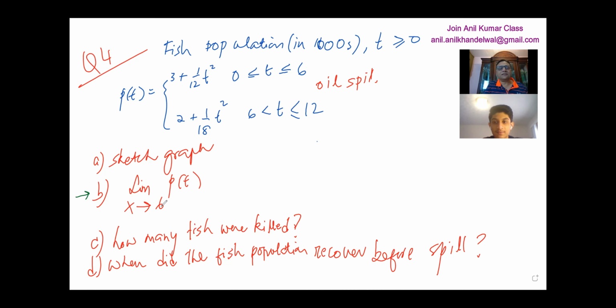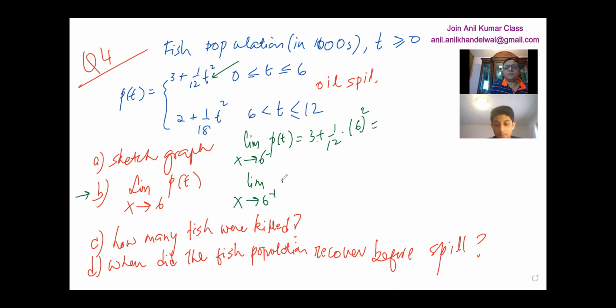The limit of the fish population as t approaches 6. So let's find the limit, if it exists, from both sides. Can you tell me what the limit is? From the left side, it would be 6, sir. So you have to use the first equation, right? It is 3 plus 1 over 12 times 6 squared, which you calculate and tell me. And from the right side, how much? From the right side, I got 4, sir.